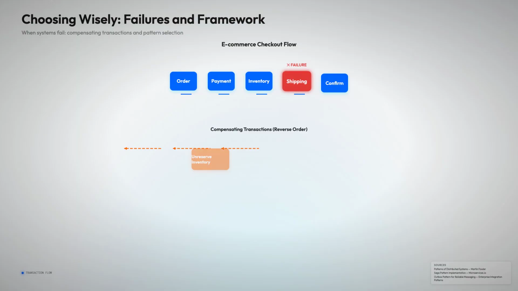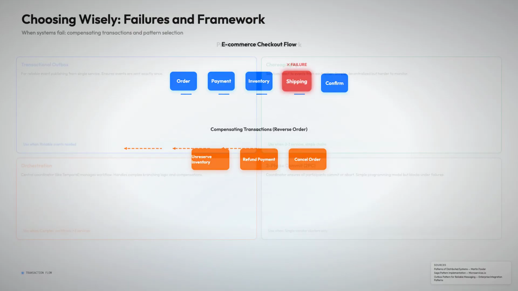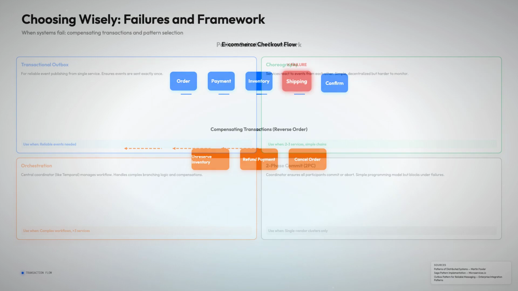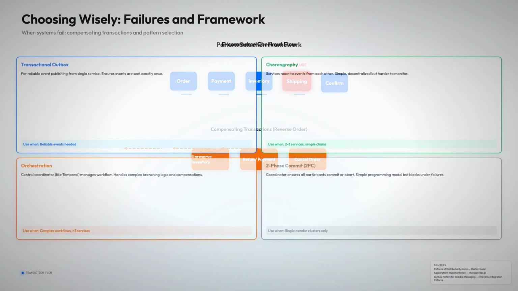To choose patterns, start with transactional outbox for reliable events. For simple chains across 2 to 3 services, use choreography. For branching logic or more services, use orchestration like Temporal. Reserve 2PC for single vendor clusters.